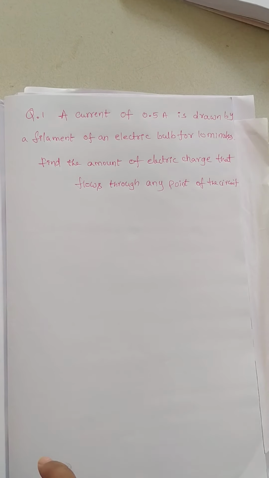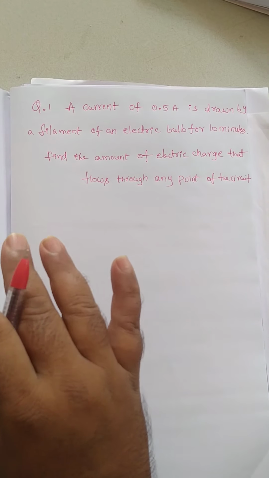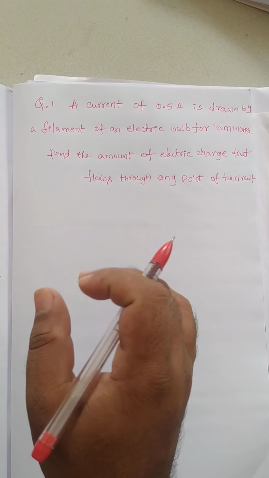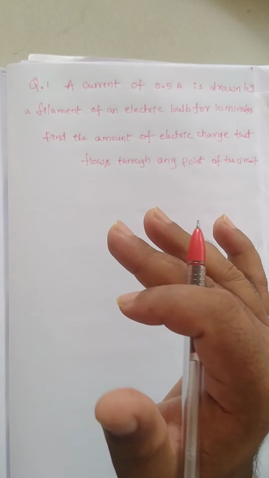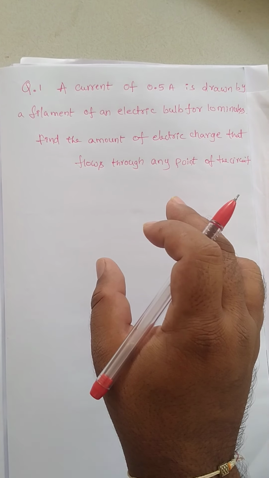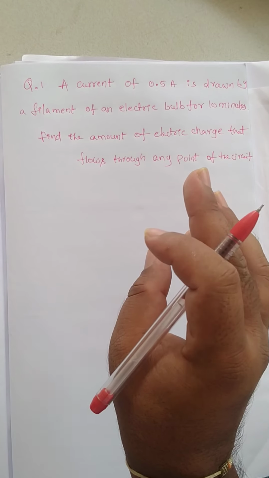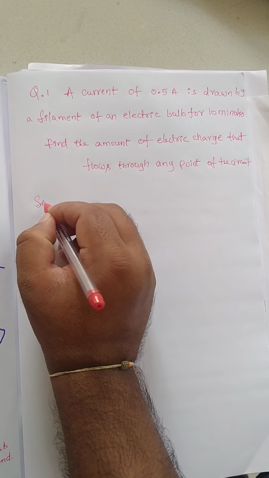Whatever problem they give, first you have to write what is given and what you have to find out. Then you have a clear idea of the formula. Understand? Simply trying to read the formula directly, you never get it. Whenever you do a problem, first write what is given in the problem and what we have to find out. Then you can easily get what formula is required for that problem. Right? Yes.